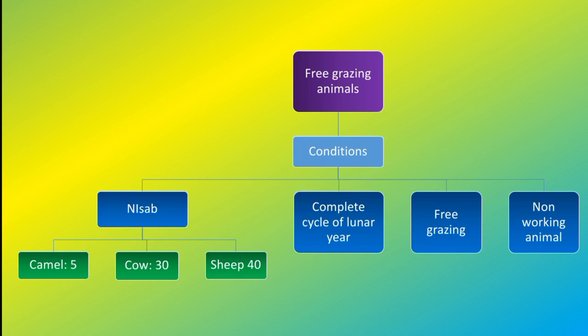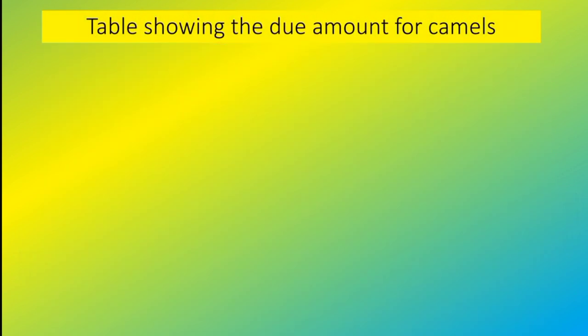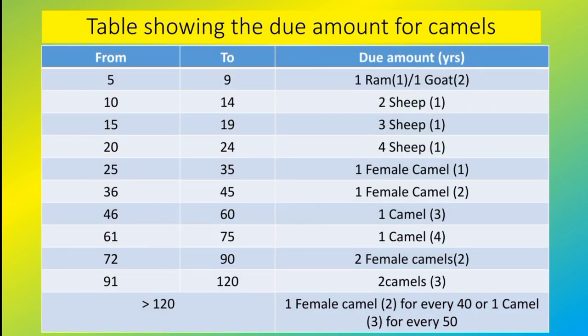So how do you pay your zakah? Now there's a long discussion for this, but I'll just be showing us the table. The table shows us between 5 and 9, for instance, that the first row there, the due amount is 1 ram. Remember, 5 is the nisab. What you have in the bracket is the years, that is the amount of years it has gotten to. 1 ram or one sheep that has gotten to that amount of years, or one goat.